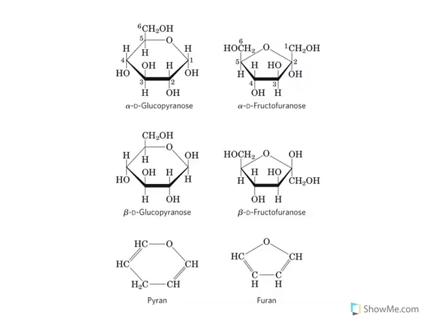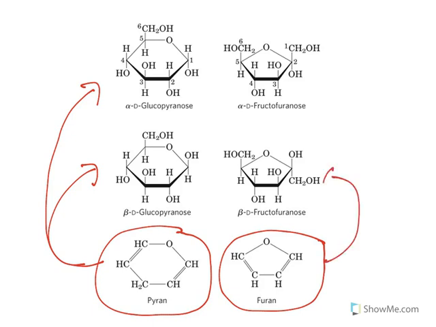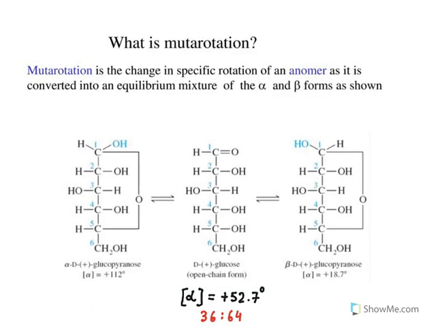Moving further, so this is what a pyran ring is. Glucose can form alpha glucopyranose or beta glucopyranose, whereas fructose will take this furan form and you get alpha D-fructofuranose and beta D-fructofuranose. See, in case of fructose, the ketone is on the second carbon, hence it forms a 5-membered ring, whereas glucose forms a 6-membered ring. So these are known as anomers.